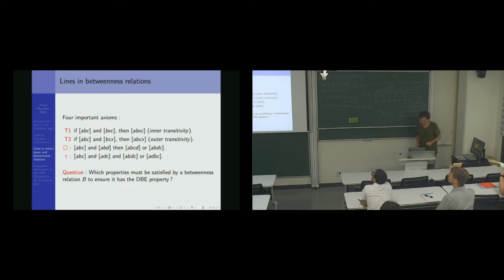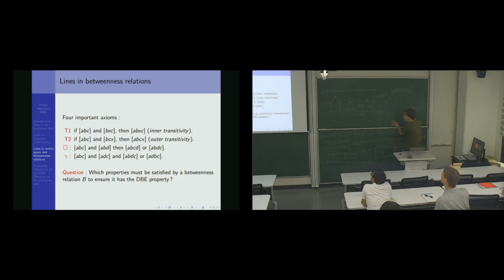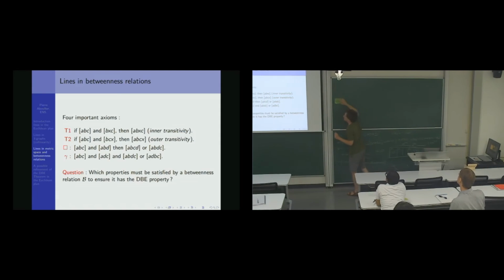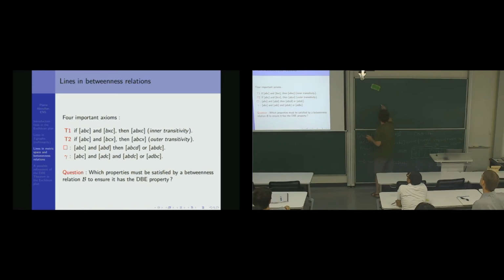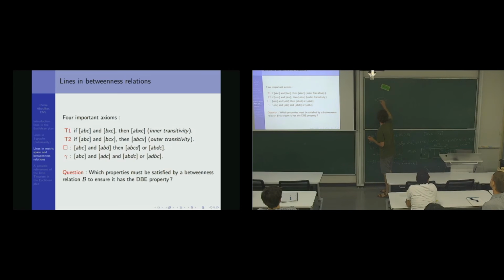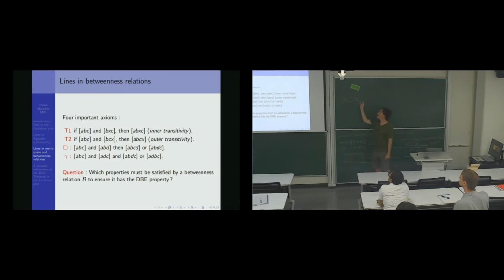Okay, I have not much more time. Okay, I want to speak about this anyway. So this is a line of research to look for lines in betweenness relation. So we saw the inner transitivity, it's a natural axiom, because it comes from metric space, but let's see what are the natural ways to define axioms for betweenness. So let's take a betweenness relation, and AB define a line like this.